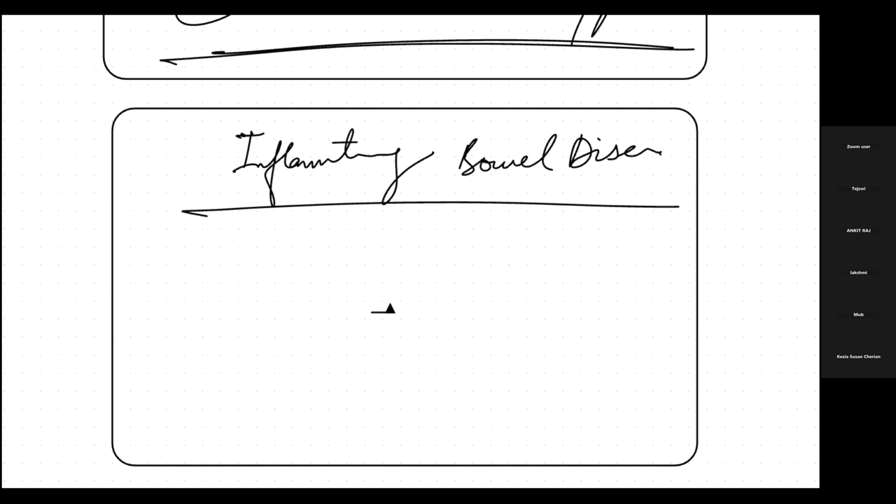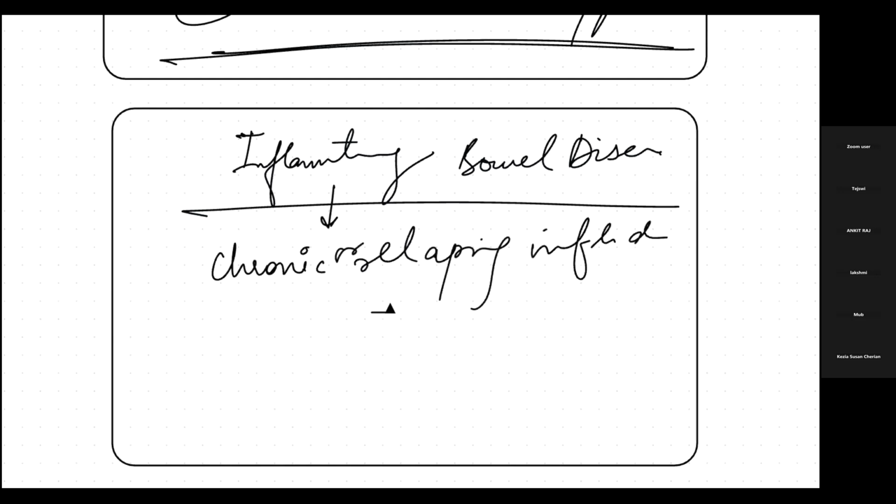Okay, so let's start inflammatory bowel disease. What is inflammatory bowel disease? It is a chronic relapsing, or recurrent, inflammatory disorder. It can be of two types, either ulcerative colitis or Crohn's disease.